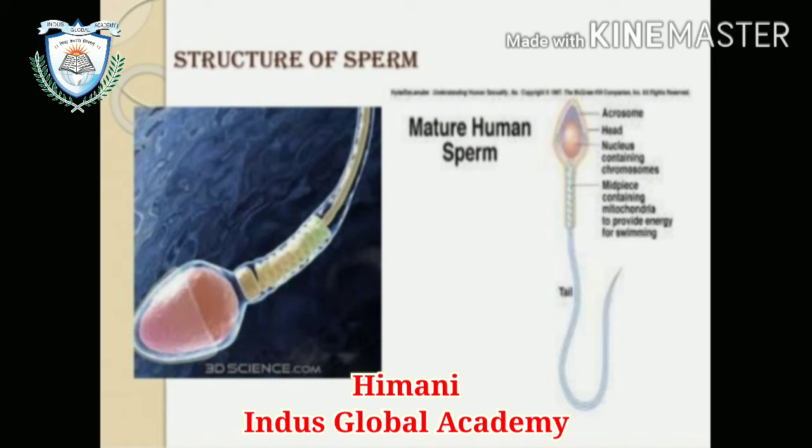Middle piece contains numerous mitochondria that produce energy for the movement of the tail. This is important for the mobility of the sperm, which is essential for fertilization. During ejaculation, 200 to 300 million sperms are released, and 60% of them should have normal shape and size, and at least 40% should show vigorous mobility.